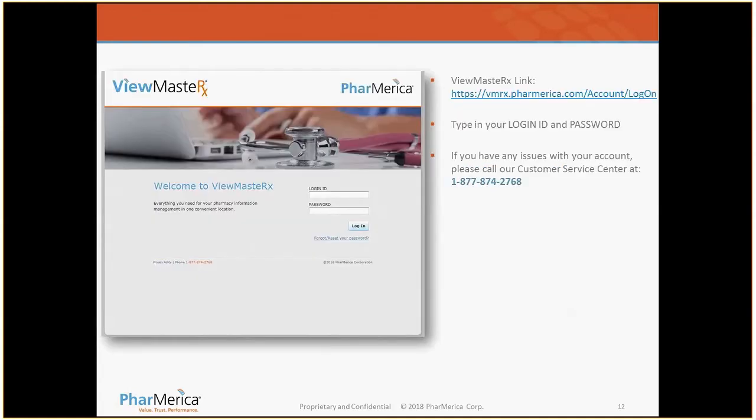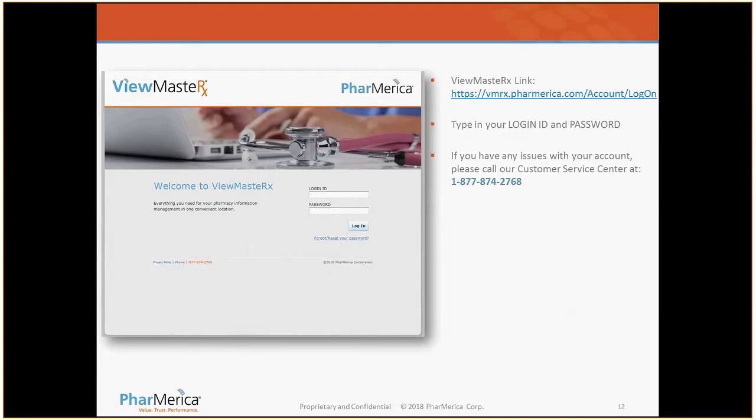Now we're moving on to slide 12, where we're going to go through step by step how to access some very relevant information for each of our clients by facility site. It's through our ViewMaster RX web portal. If you have problems remembering your login or password, our customer service center is available 24/7. The number is on the screen here, but I'll give it just in case you want to write it down. It's 877-874-2768. Again, it's 877-874-2768. It's our customer service center who can assist you with logging on to our ViewMaster portal to obtain this information.